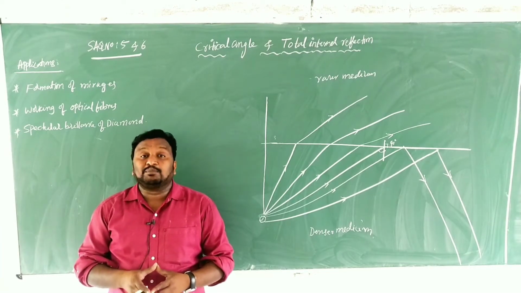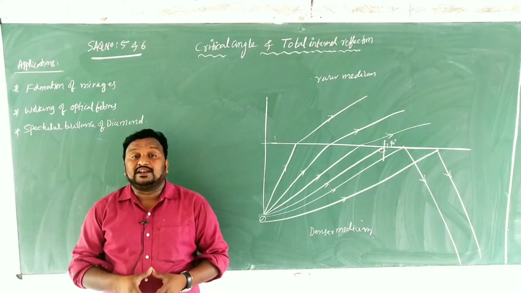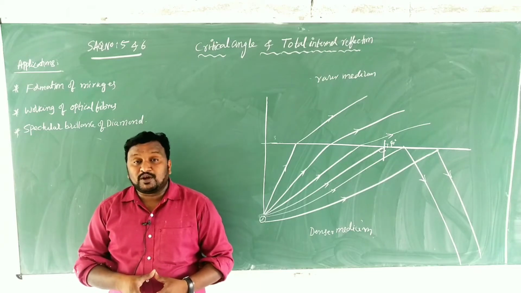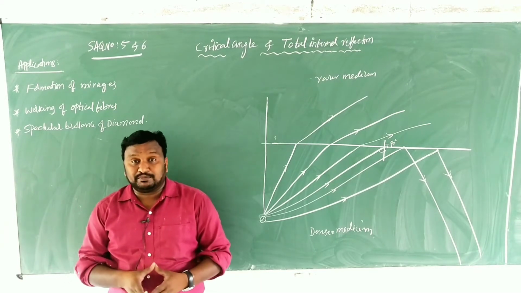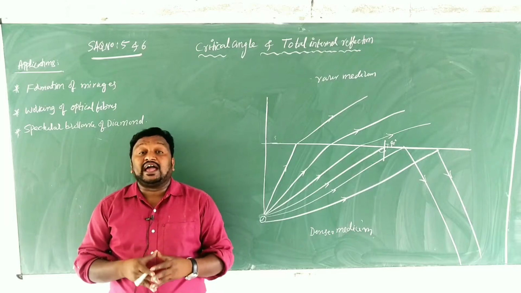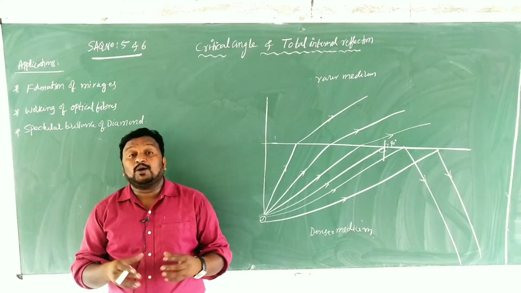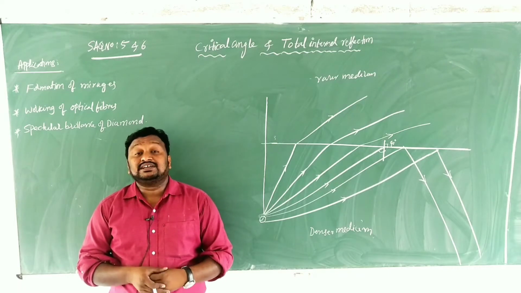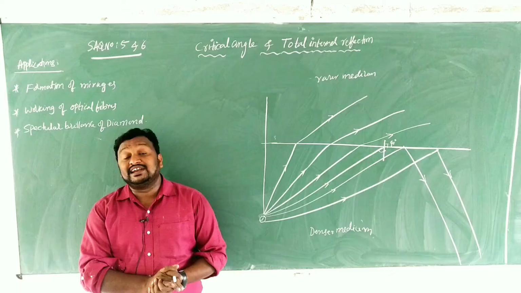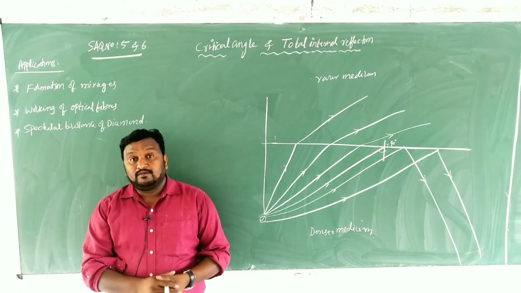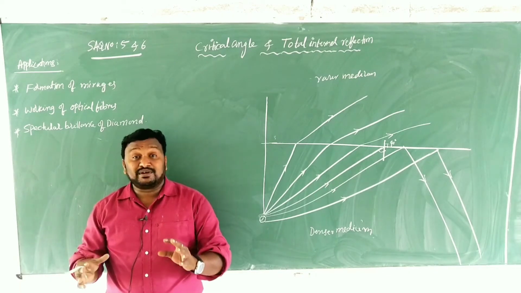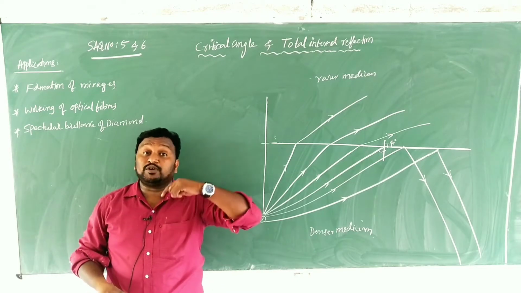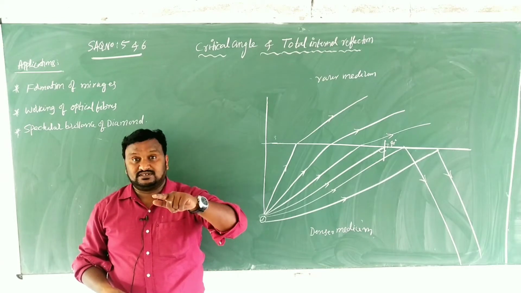Children, without delay I am going to the topic. Critical angle. What is the critical angle? When the light is moving from denser medium to the rarer medium, for a particular angle of incidence, the angle of refraction becomes 90 degrees.